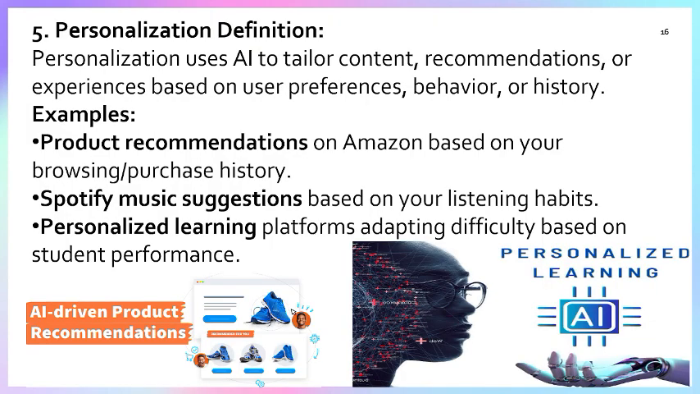Domain 1, Part 5, that's the personalization definition. Personalization uses AI to tailor content, recommendations, or the experience based on the user's preference, behavior, or history. For example, nowadays we are surfing Google, and based on whatever we surf, if you open the Amazon or Flipkart app, you will get that on the first page of the app. That is the product recommendation part. This is an example of the personalization definition.